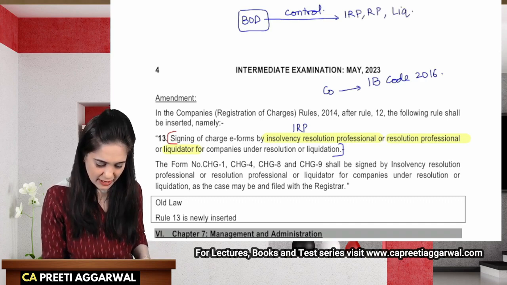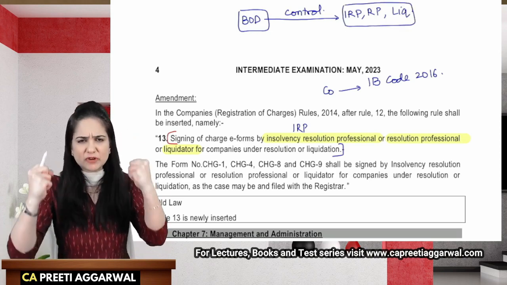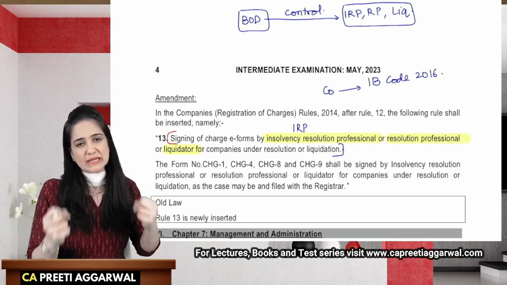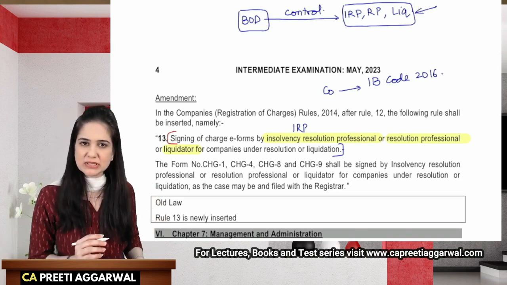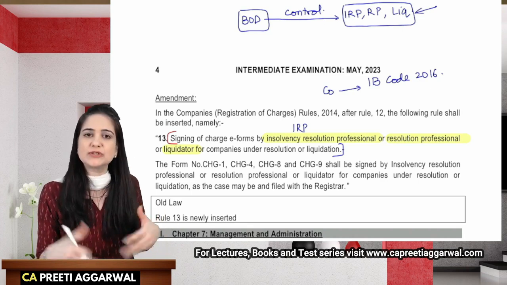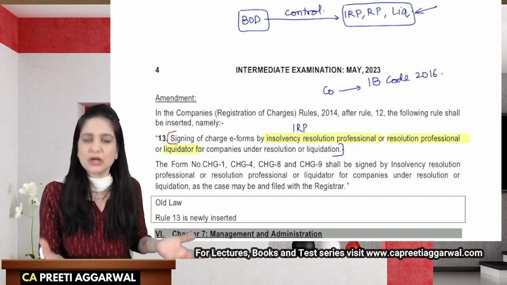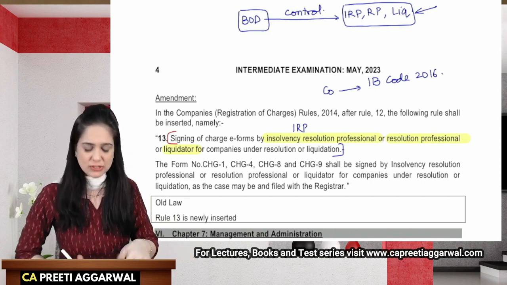Okay, it goes into their hands. Now these persons are having the control of the company. If you're having control of the company, then in that case all the documents will also be signed by these persons. So law says that the documents which are creating charge or which are modifying the charge, those documents will also be signed by these professionals.